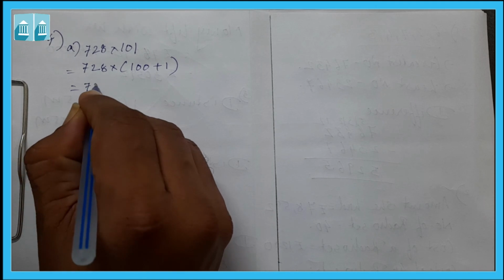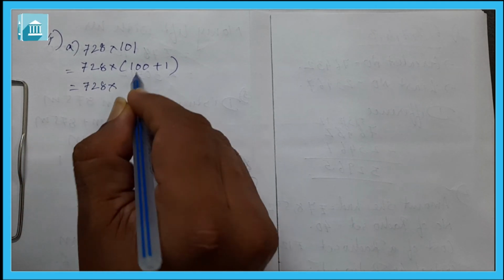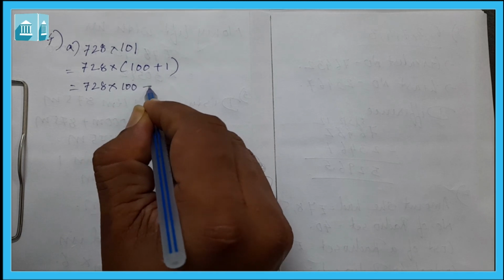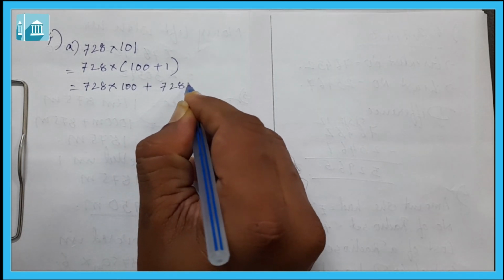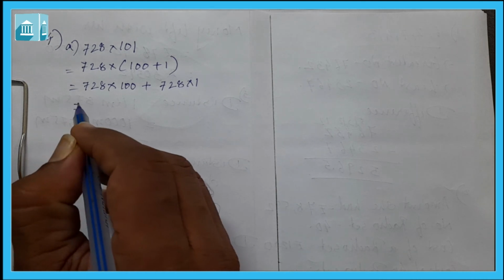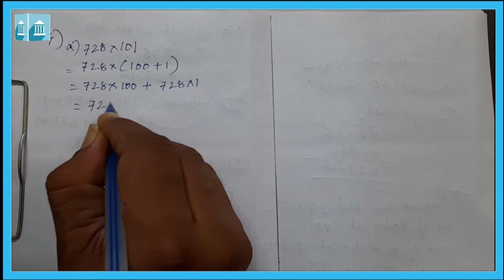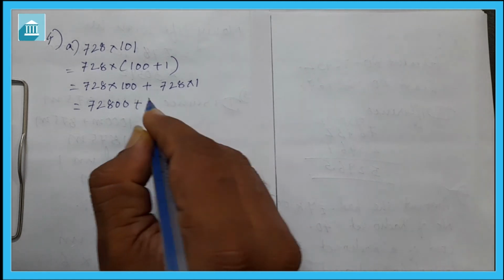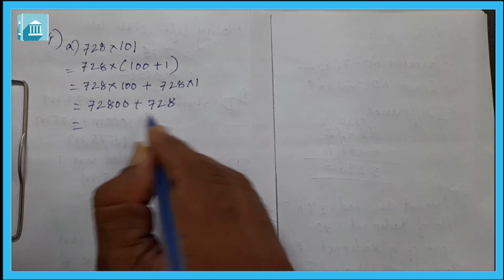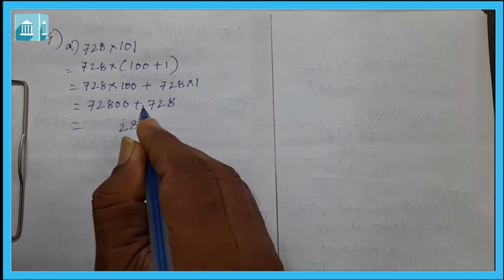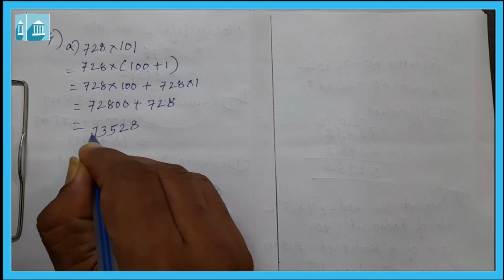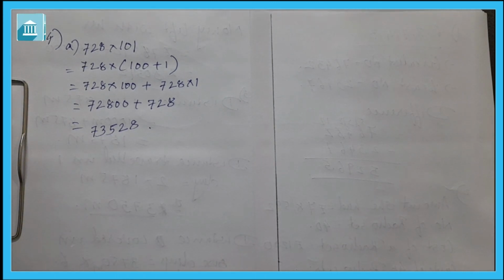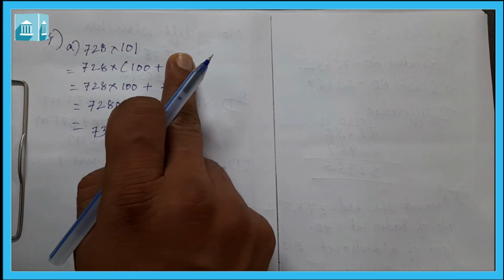So this will be 728 into 100 plus 728 into 1. Now that will be 72800 plus 728. This will be 73528. So this will be the answer. And when it comes like that, using the distributive property, you have to do it like this only, don't do direct multiplication.